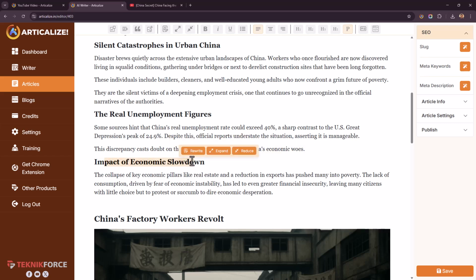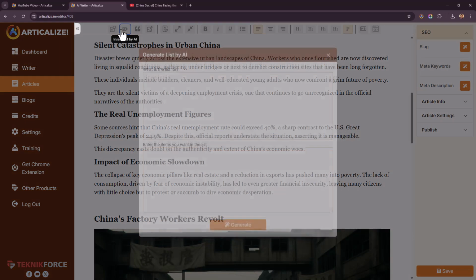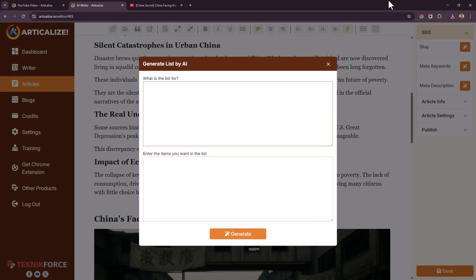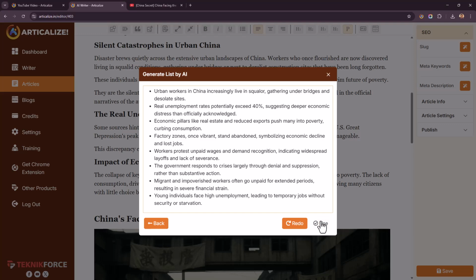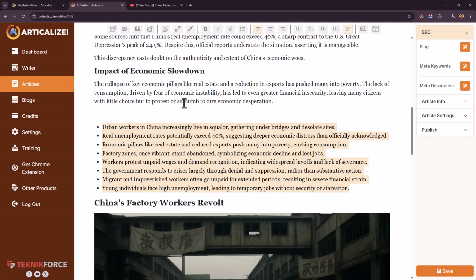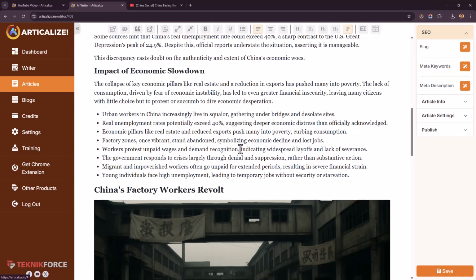For example, let's say we want to create a list for this particular subhead. No problems, just go into Articalize, then click on Insert List with AI, and you can just type impact of economic slowdown in China. And if you want to include any items, you can. If you want to instruct AI about what kind of items to include, you can do that too. Once you're ready, just click on generate, and you get the list right away. And click on use. If you wanted to change anything, of course you can. Format the article as you want.